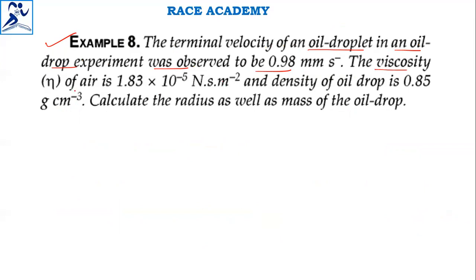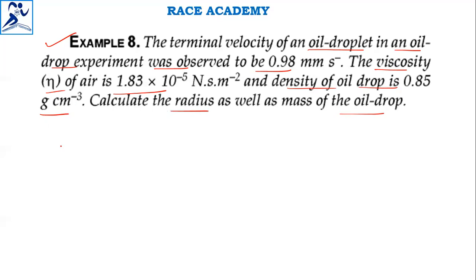Then the viscosity of air is given as 1.86 × 10^-5 N s m^-2. And the density of the oil drop is 0.85 grams per centimeter cube. Then calculate the radius as well as the mass of the oil droplet.